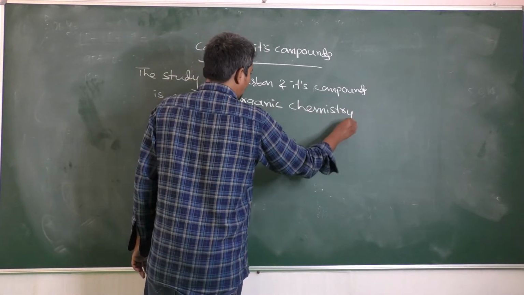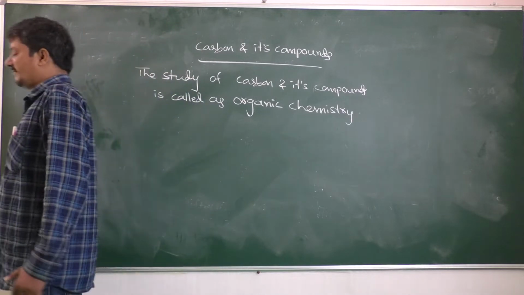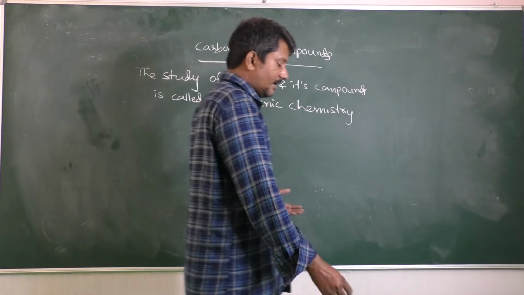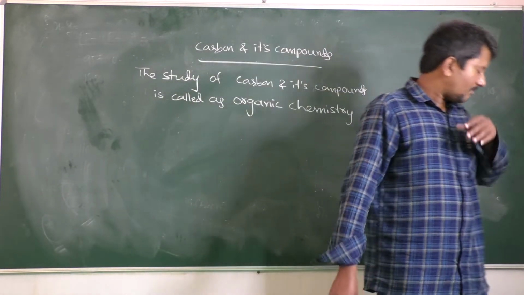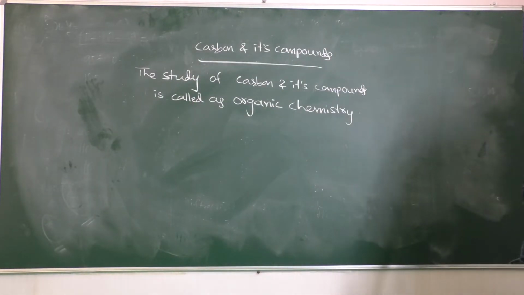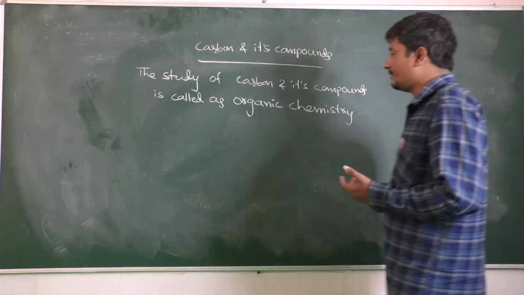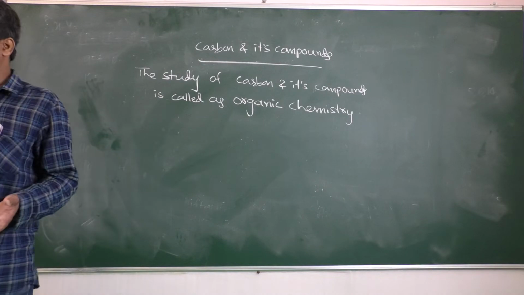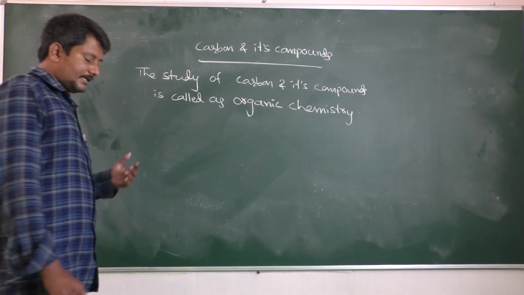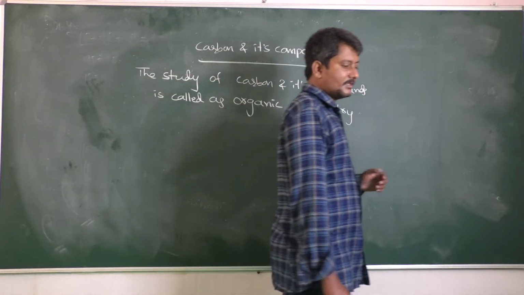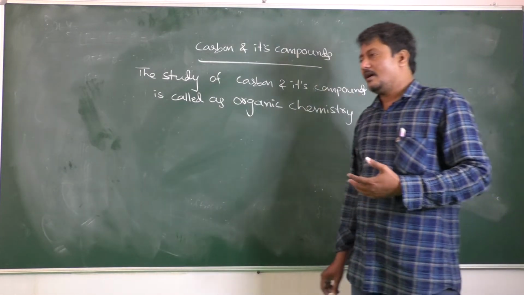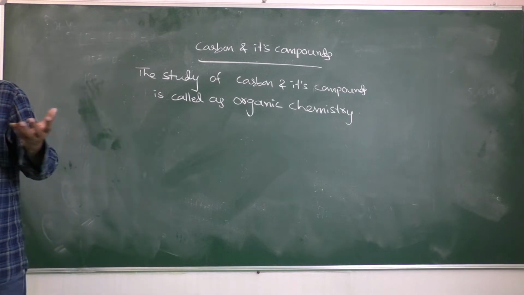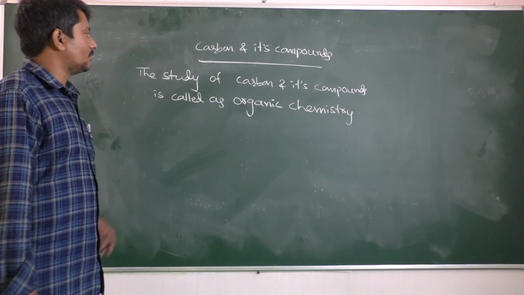Why are we giving more priority to this? Nowadays, wherever you go, if you go to the market, we use plastic bags. That is nothing but carbon compounds. Plastic chains are also carbon compounds. If you go to a medical shop to ask for medicines, that medicine is composed of carbon compounds only.